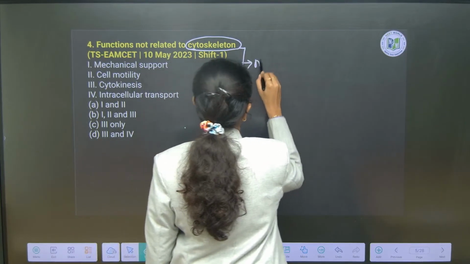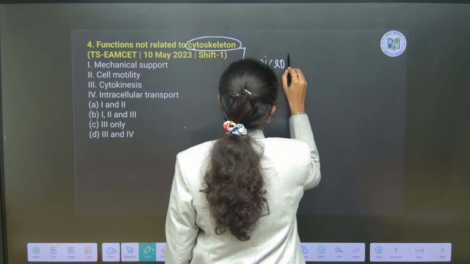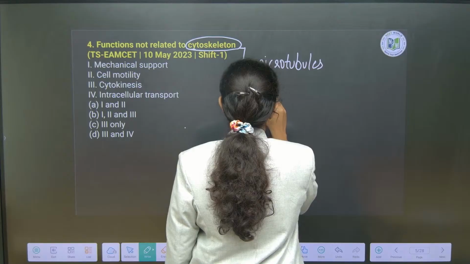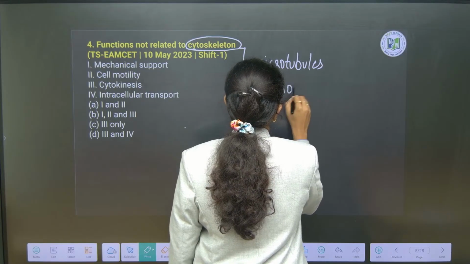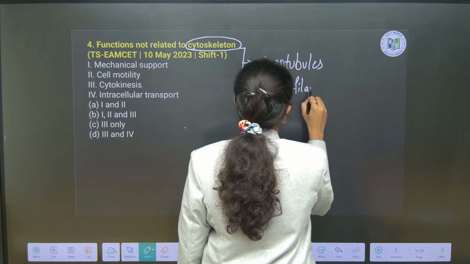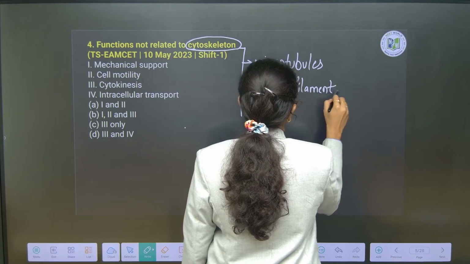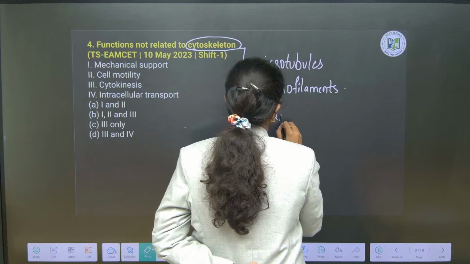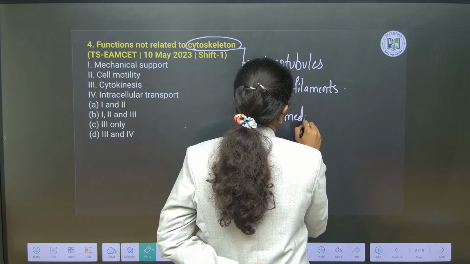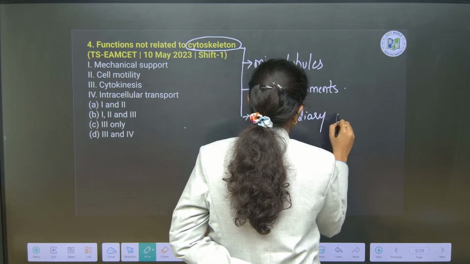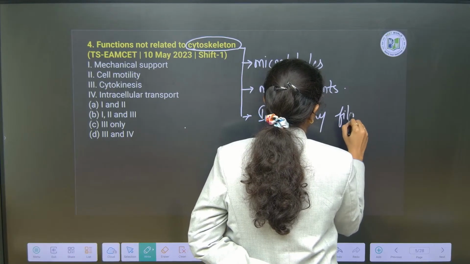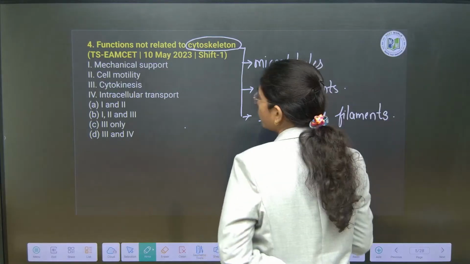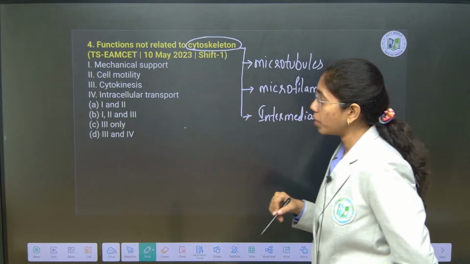Microtubules, microfilaments, and intermediate filaments.